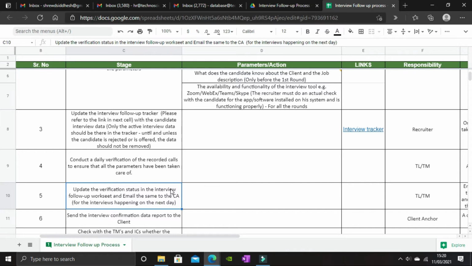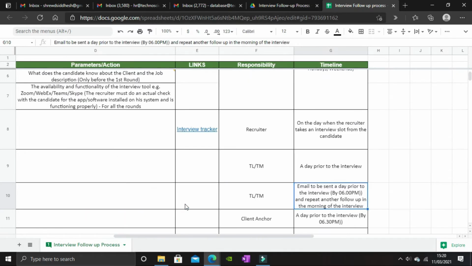After the verification has been done by your team manager or team leader, he or she will update the status in the interview follow-up worksheet. The point here says update the verification status in the interview follow-up worksheet and email the same to the client anchor for the interviews happening on the next day. Again, the responsibility is that of your team manager or team leader.